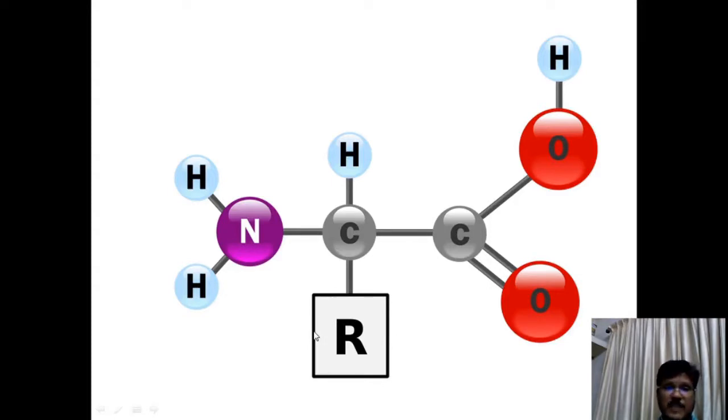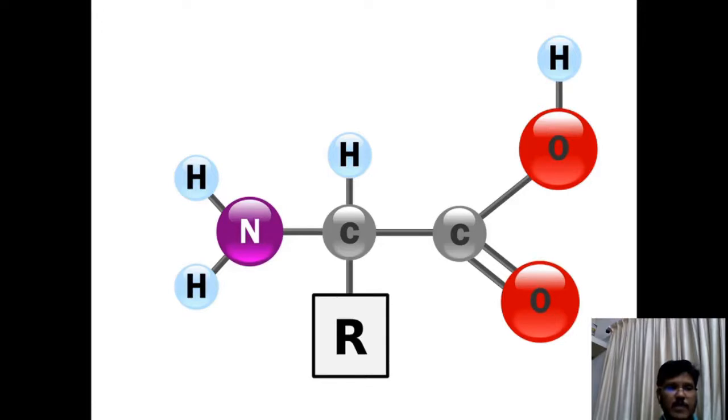Some side chains are acidic, some are basic, some have both acidic and basic character, and some are neutral. So this side chain determines the properties of amino acids. With 4 different groups connected, the structure around the alpha carbon atom is tetrahedral.